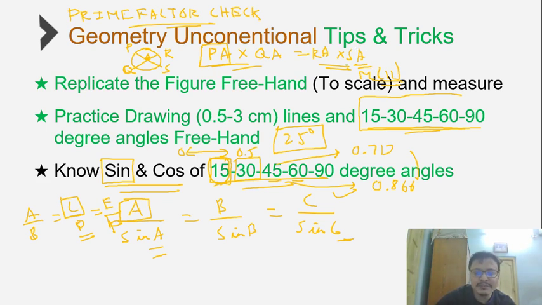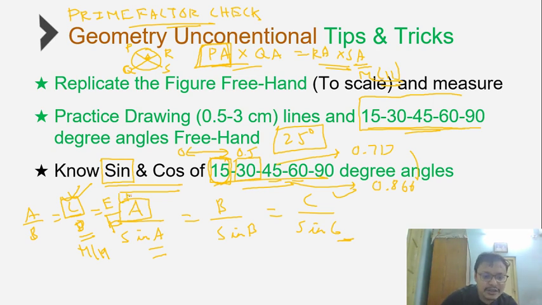Then the moment I multiply SA with RA and divide by QA, I'll end up with PA also being a multiple of that prime factor. Similarly here, let's say D is a multiple of 19 and I multiply by E by F, I'll end up getting C also as a multiple of 19.